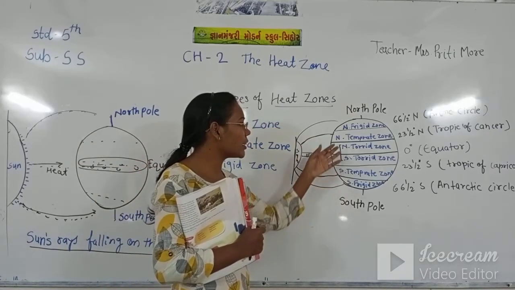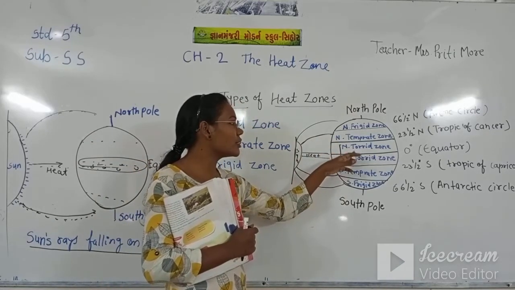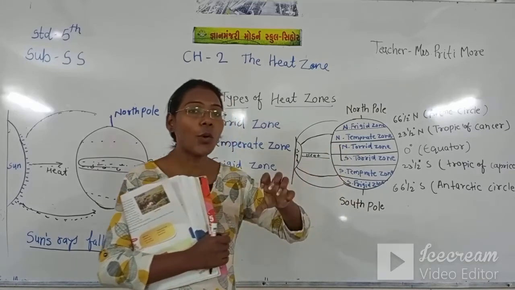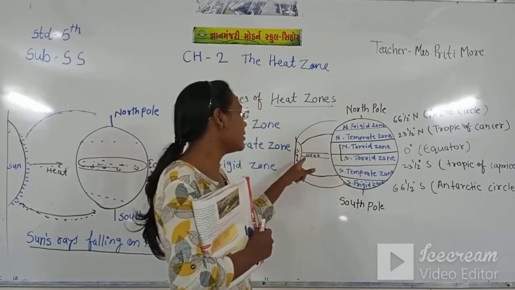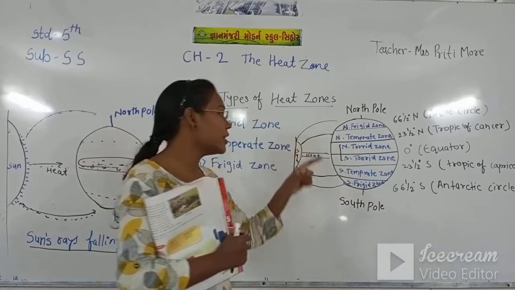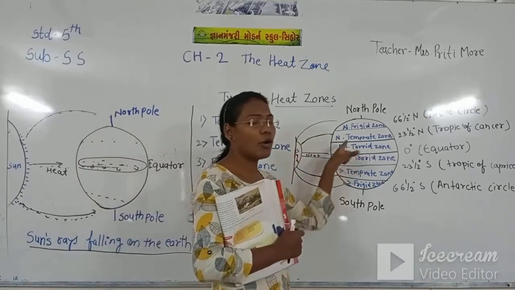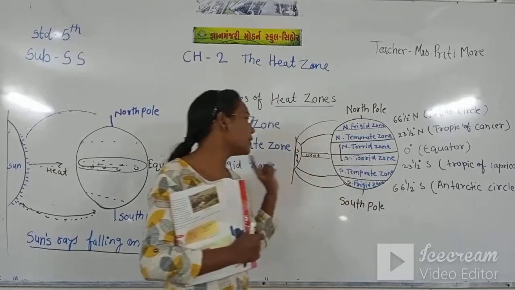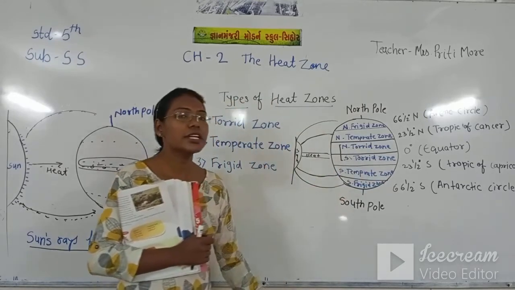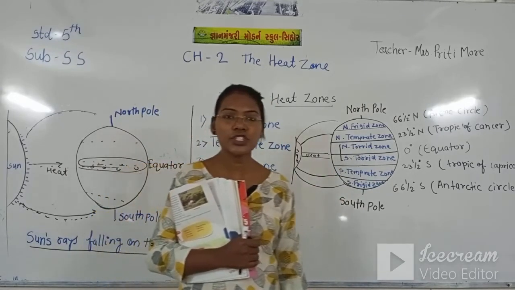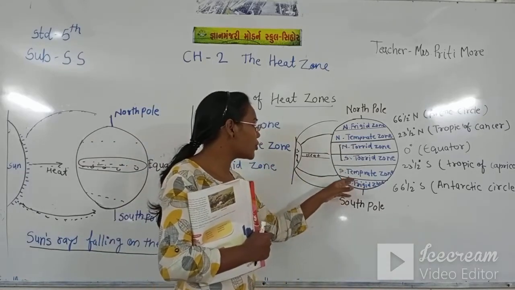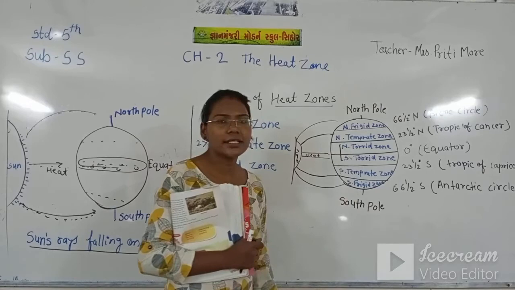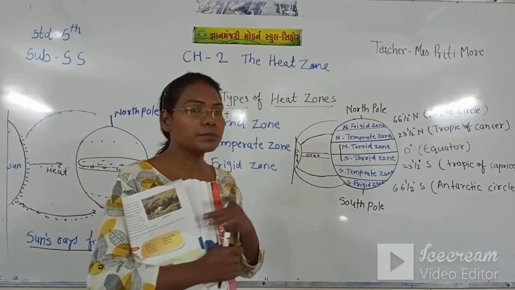But if you compare the temperate zone to the torrid zone, the torrid zone is too hot because the sun rays come directly here, and in a short period the heat spreads all over the torrid zone. But in the temperate zone, the sun rays take too much time to spread, and it's not that warm.